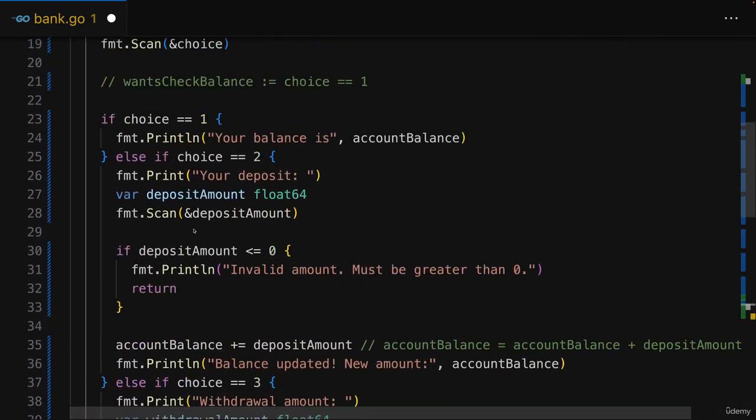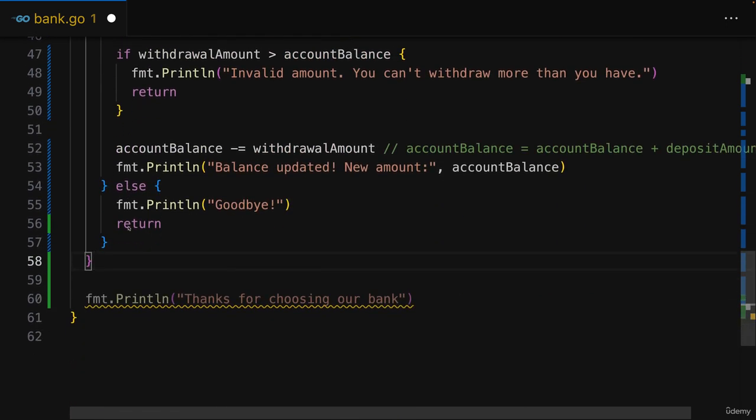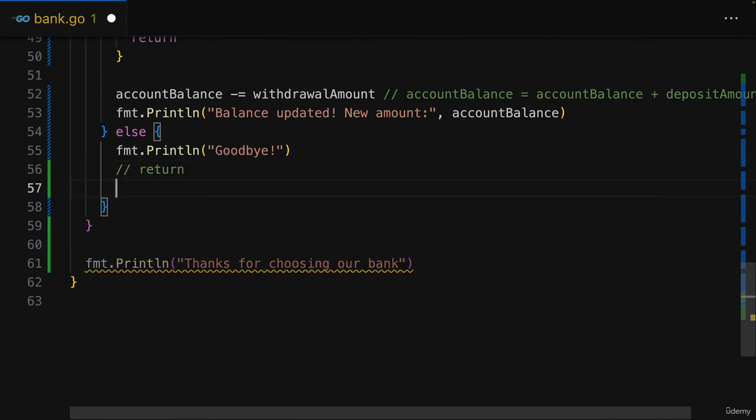Because we have an infinite loop in front of that code. And the only ways of getting out of that loop are to get out of the function. So this can never execute. And that might not be what we want. Therefore, instead of returning here, we can use another special keyword which can only be used if you're inside of a for loop. And that's the break keyword. This, you could say, breaks out of the loop. It makes sure that the loop is ended, and therefore then the next code outside of the loop would be executed.